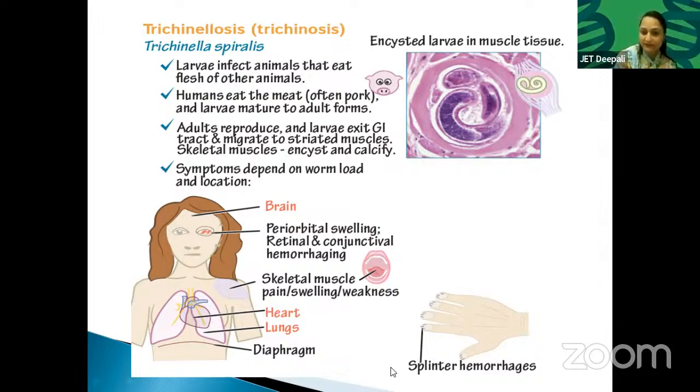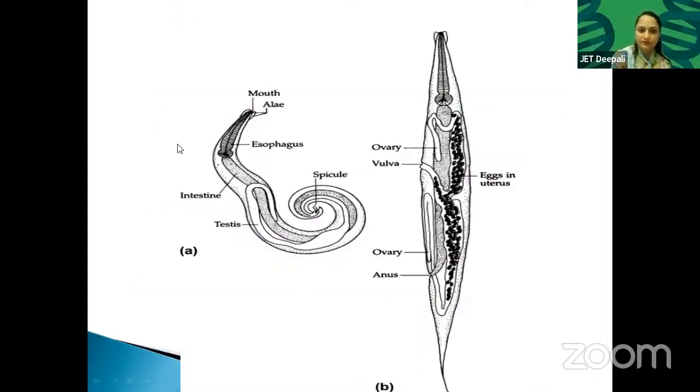Heart, lungs, diaphragm, splinter hemorrhages. See, these kinds of things happen. Okay, so this is not a common infection. This is not so common, but this is an infection. There are people who get this infection also, flesh eating people. Mouth, esophagus, spicule.